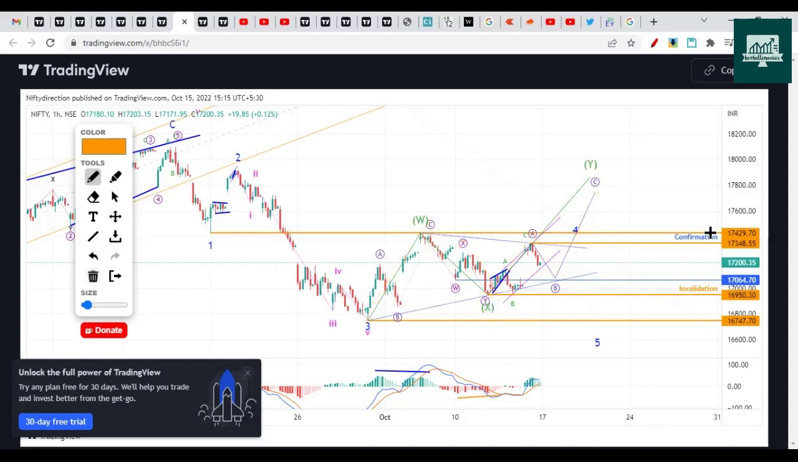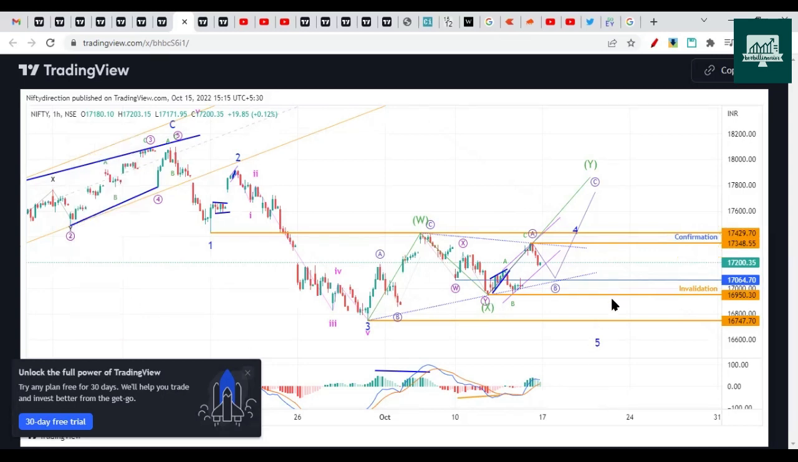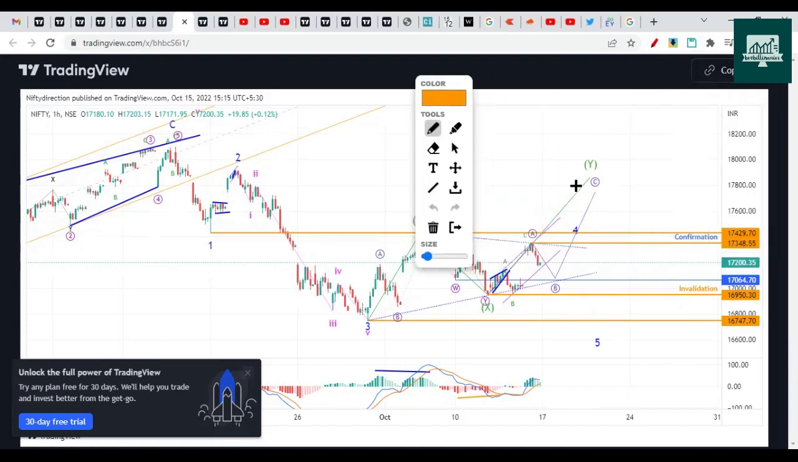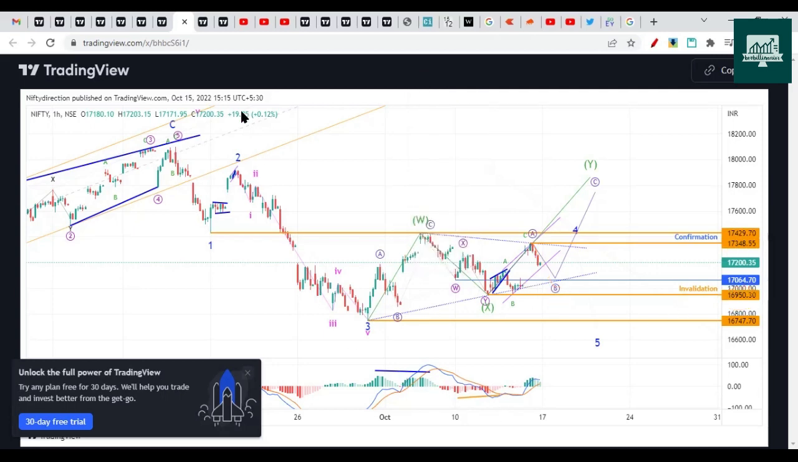So for this, one can use this as a confirmation. First indication that we are going on the upside. Break of 17,348 can be the confirmation for us that we are going on the upside. So this is one way to look for this chart. This chart will get invalidated if, without breaking 17,348 on the upside, it goes like this and breaks this level, which is 16,950.